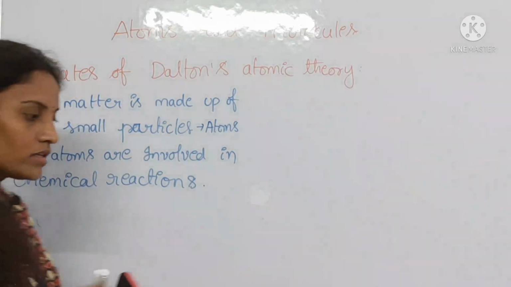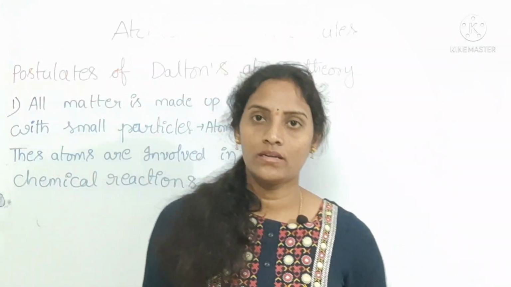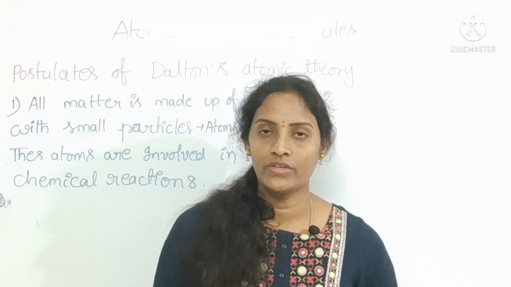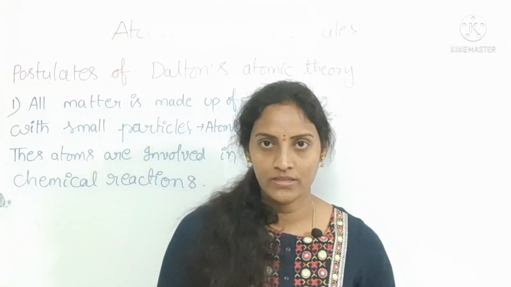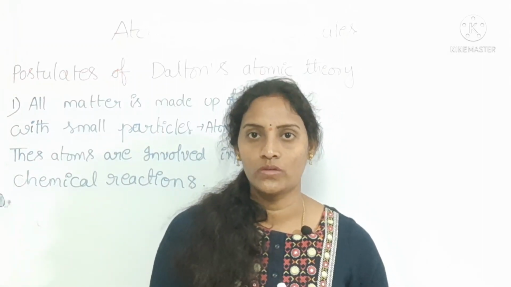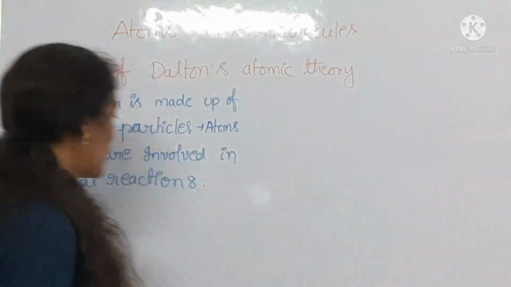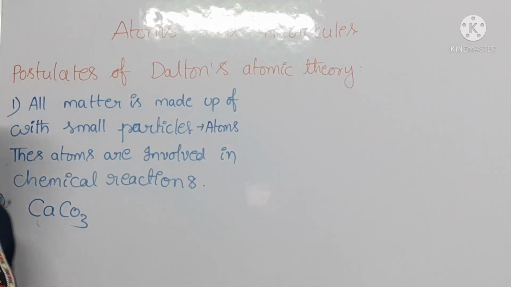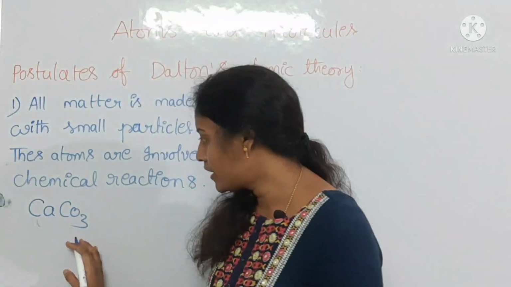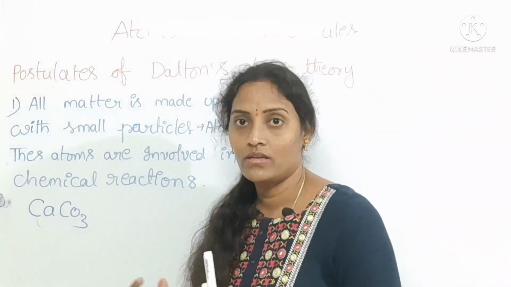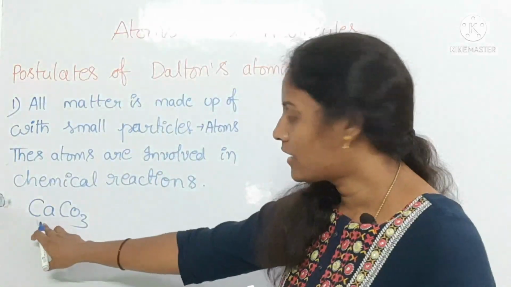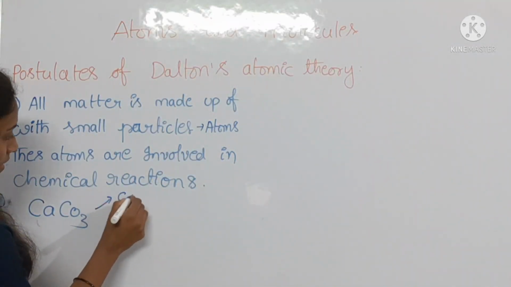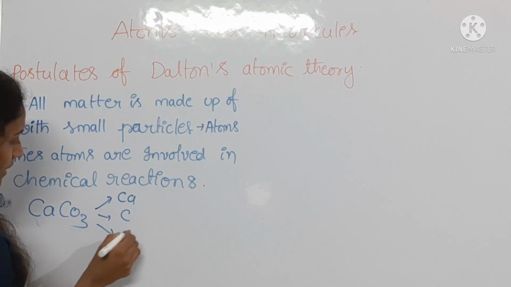See once, suppose you take a chalk piece, students. That chalk piece is made up of calcium carbonate. Okay, that is one compound. Calcium carbonate is one compound, CaCO3. Okay, this calcium carbonate is formed by which atoms? Calcium atom, carbon atom and oxygen atom.